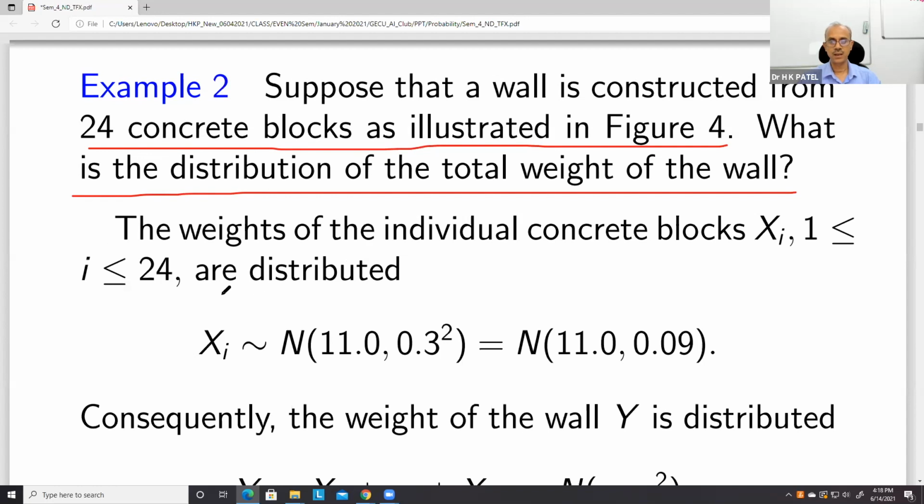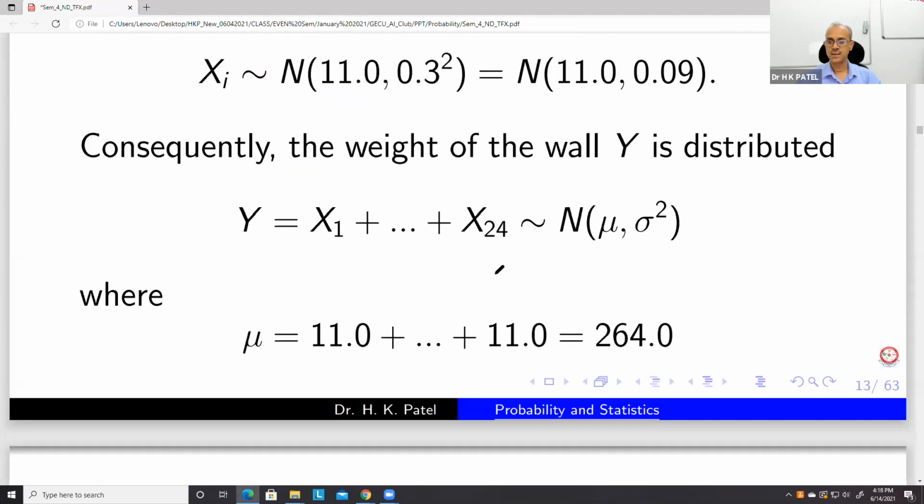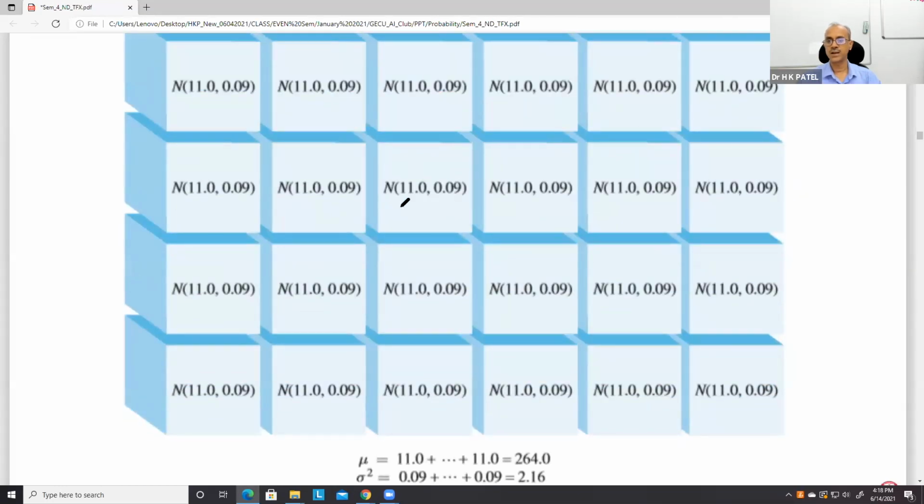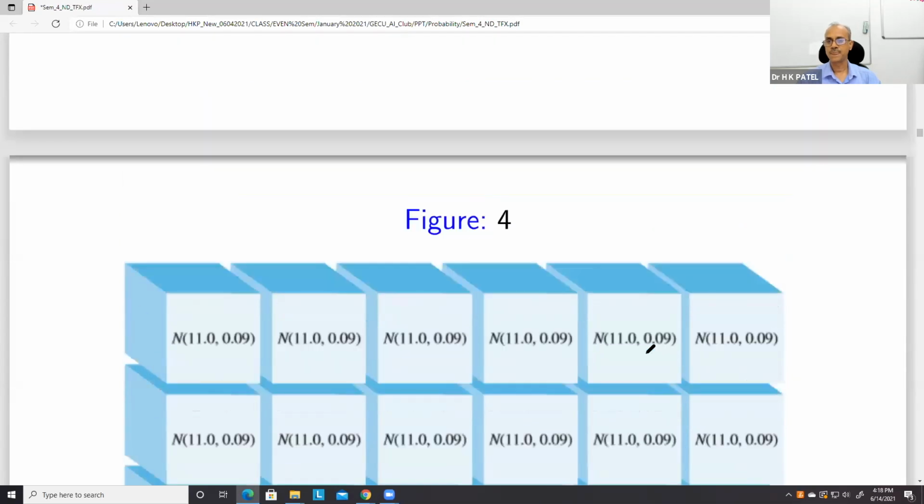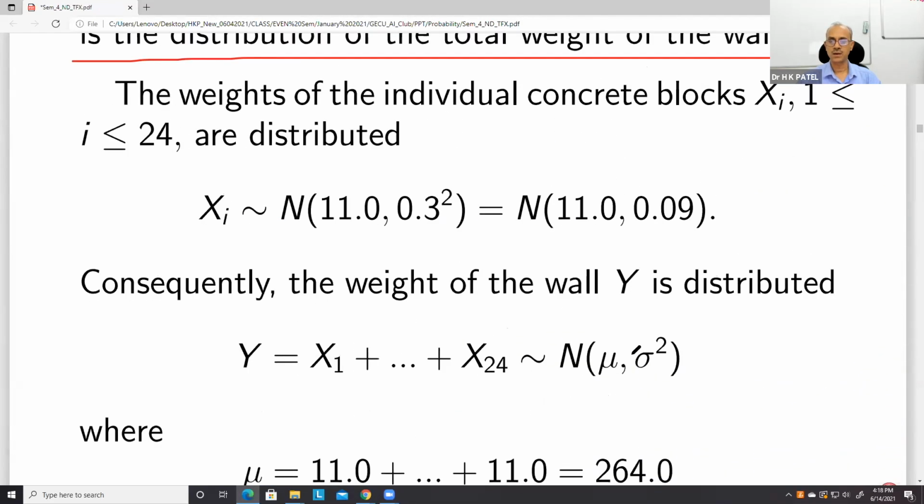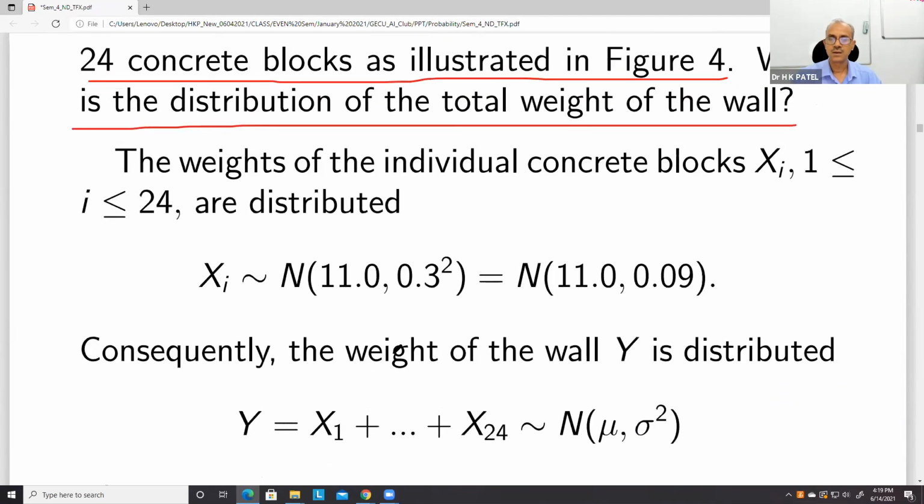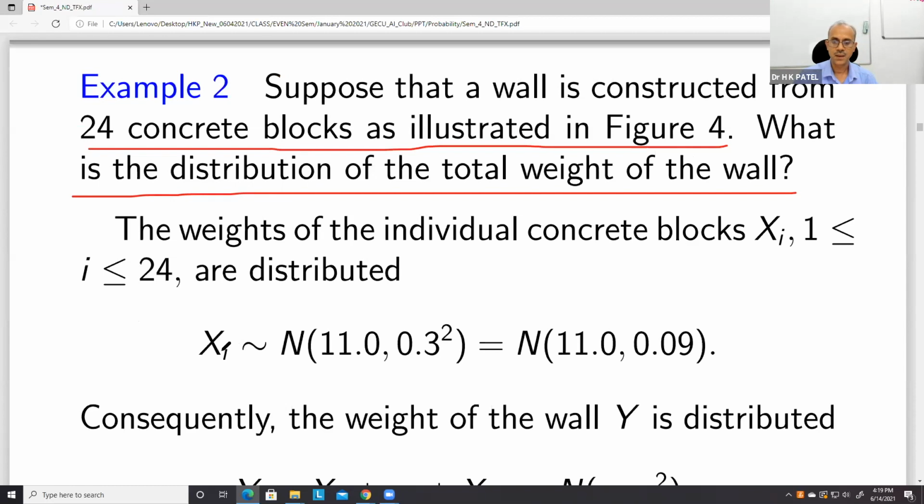So then we can think of x1 as the distribution of block 1, x2 as the distribution of block 2. In this way, x24 will be the distribution of block 24. Since the wall is like this, we can take the summation of all these to see the combined effect of these blocks.